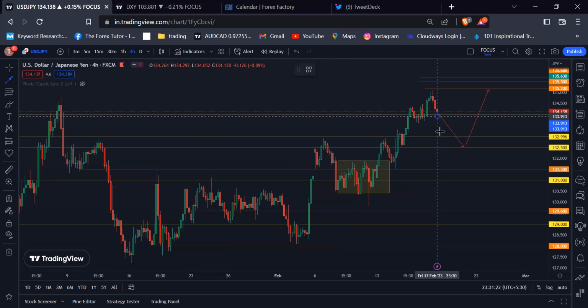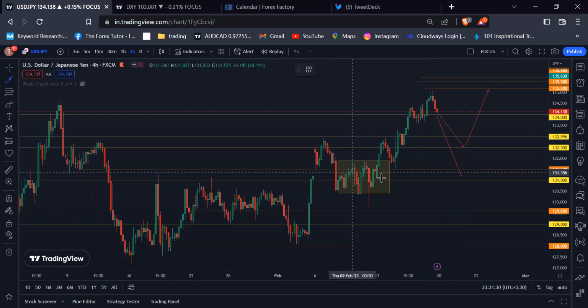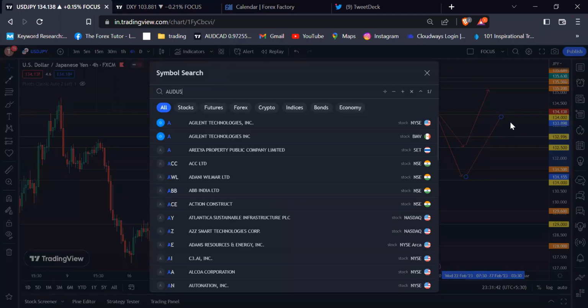Based on this, the USD yen might fall around this 131.00 level, then retesting this level again, it bounced back towards the 134.00 psychological level. So my next pair is Aussie USD.